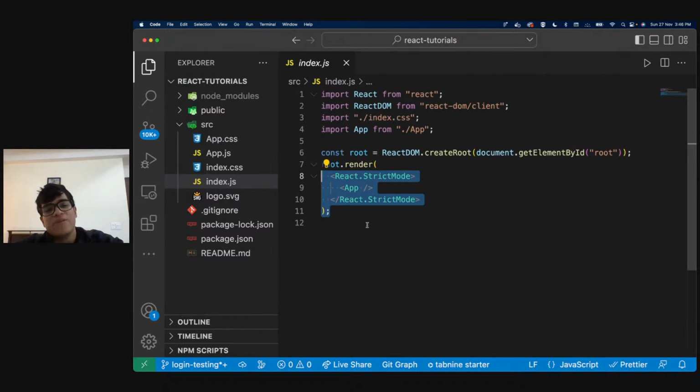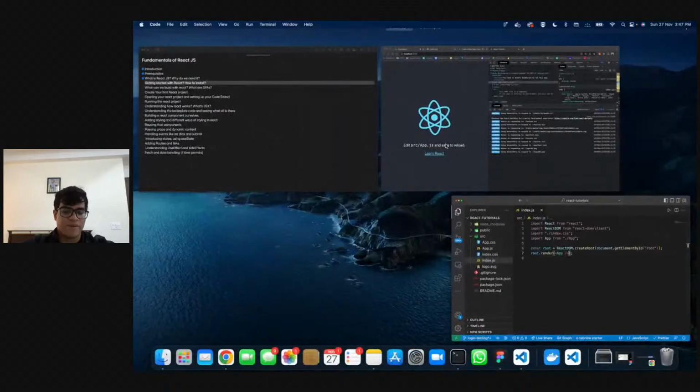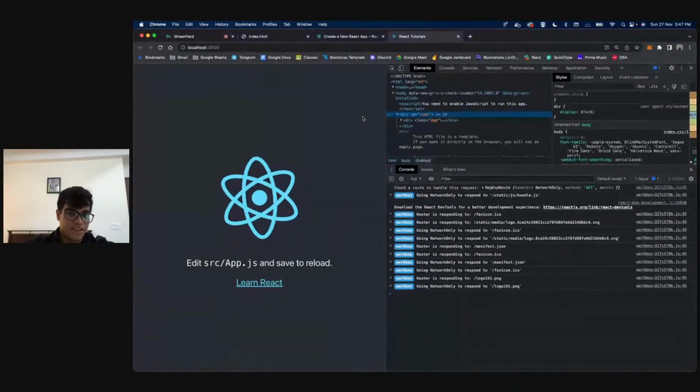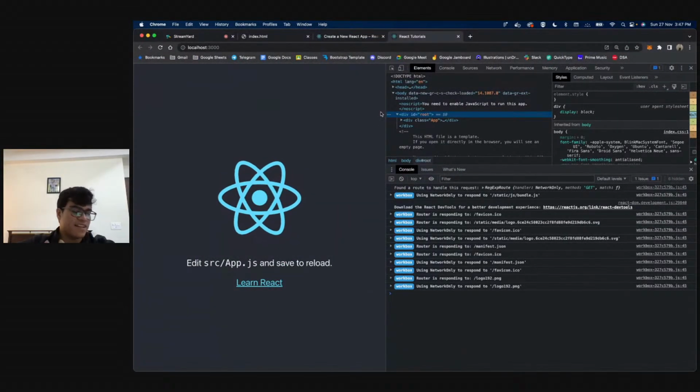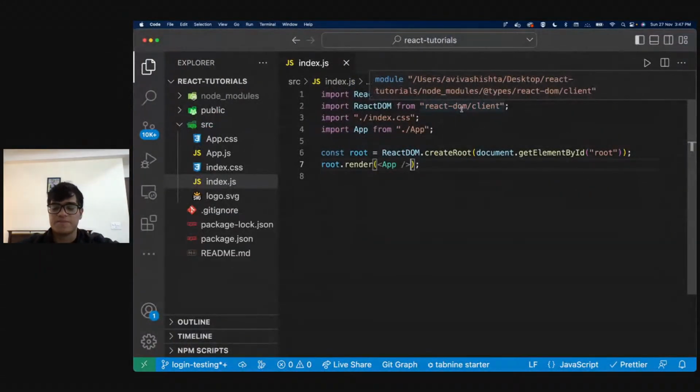Now you may ask, how are we rendering something? Now this is something that React provides. It allows us to say root.render, and inside that render, we have this thing, right? Now we need to understand what is this, correct? All right. So first things first, we see there's this thing called React.StrictMode, right? I can get rid of this. It's not important. And I can just have this, and my website is completely working just fine, right? So let's make our lives easier, and I'll just remove that. You can let that be too, right? But for now, let's just do this.